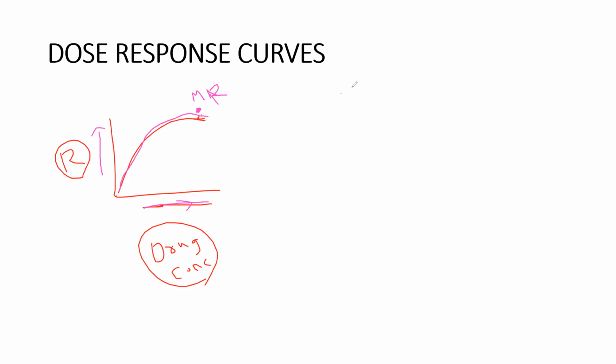Now I will take the log of drug concentration. Log of concentration and the same response. Instead of a hyperbola, we will get a sigmoid. This is the log dose response curve. You need not know how these graphs come. You just remember what those graphs are. The normal dose response curve shape is hyperbola, and the log dose response curve shape is sigmoid. Those two things are required for you.